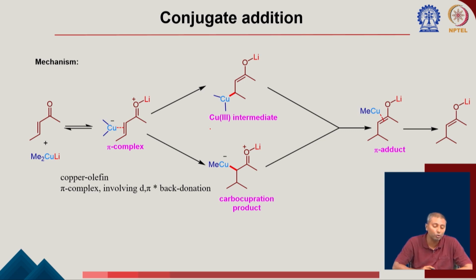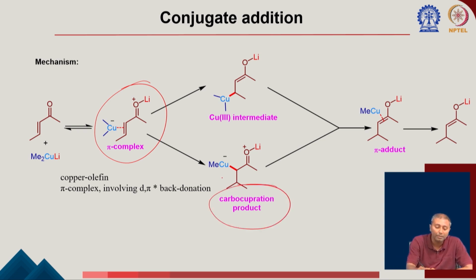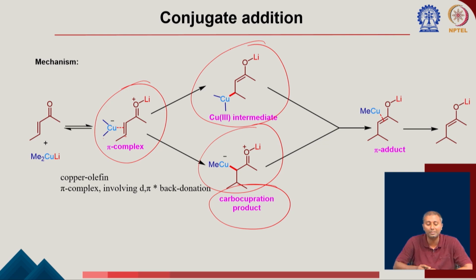Once you have this cuprate, first there is a copper olefin pi complex formation happening here, which again involves the d to pi star back donation. And once the pi complex formation is happening, one possibility could be a carbocupration happening here. The methyl is transferred from this place to this carbon to form this carbocupration intermediate, or it can go for this copper 3 intermediate species here.